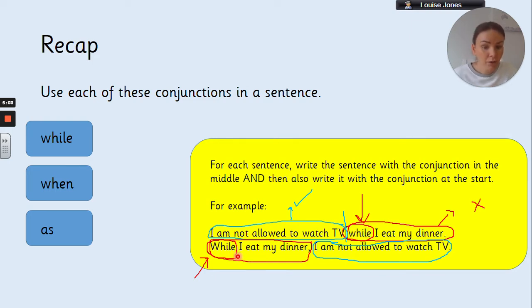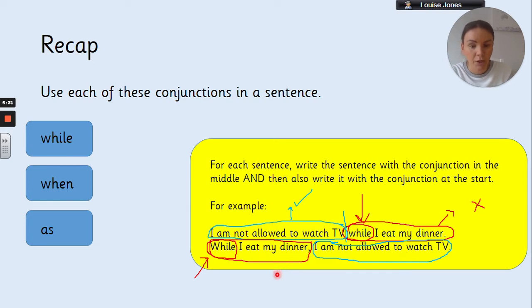But here, while I eat my dinner, I'm not allowed to watch TV. I haven't got anything at the moment that separates those two clauses out. So that's why you have to have your comma, okay? And the comma always comes at the end of the subordinate clause. So if you can pick out which bit's the main clause, which bit's the subordinate clause, you will know where the comma should go, okay?